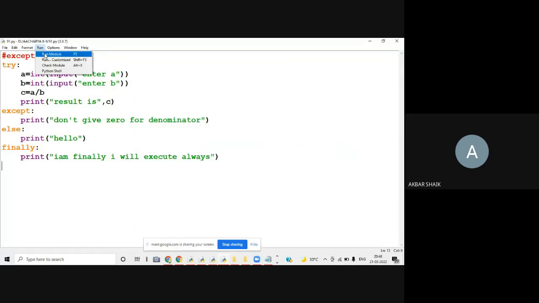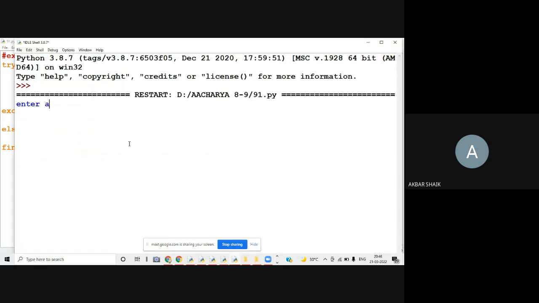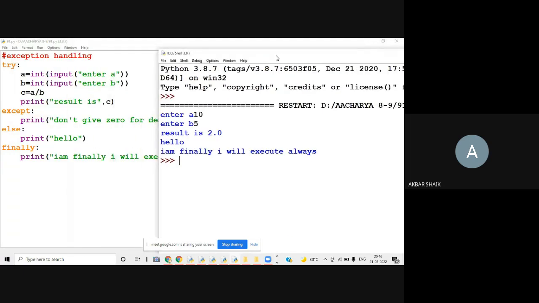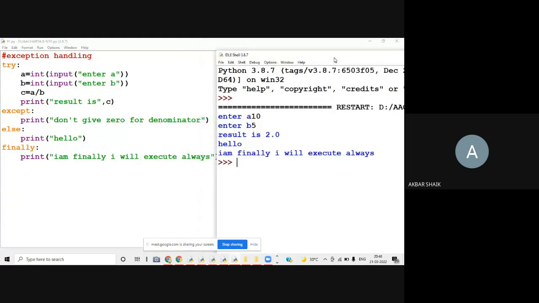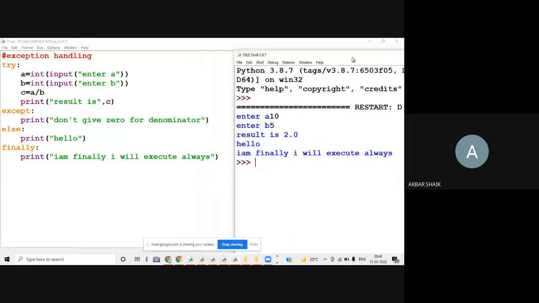Okay, enter A, I am giving 10, B value 5. So this is the normal case, there is no exception. If there is no exception, the value will be printed: result is 2.0 and hello will be executed. Why? Because there is no exception, which means the else block will be executed. And since there is no exception here, finally will also be executed.